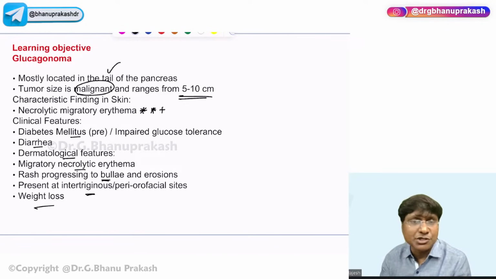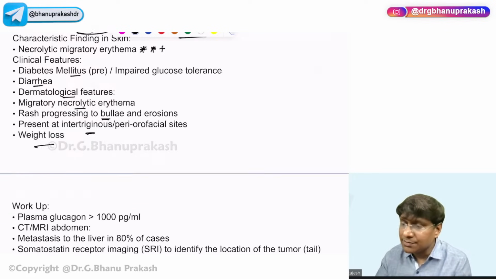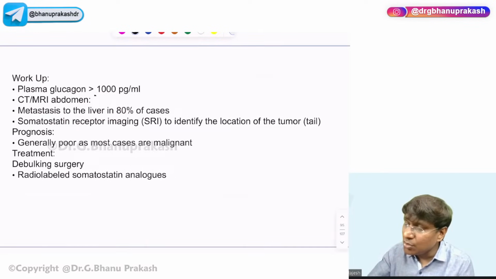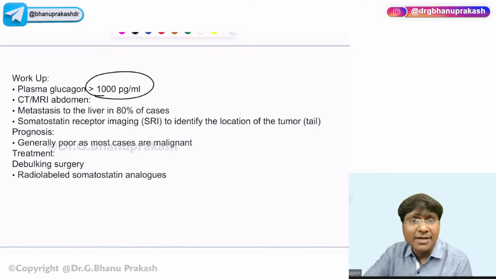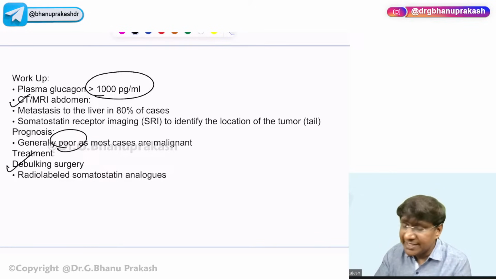And what is the investigation of choice in case of glucagonoma? You need to check for the plasma glucagon levels, which will be more than 1000 picograms per ml. Whenever there is metastasis, you need to do CT or MRI. And how is the prognosis? It is a poor prognosis because it is a tumor with high malignancy. What is the treatment? You need to do debulking surgery. And if there is metastasis, radio-labeled somatostatin analogs can be given. That was about your glucagonoma.